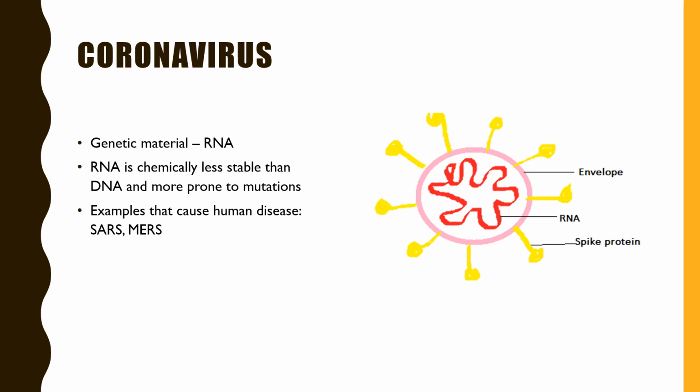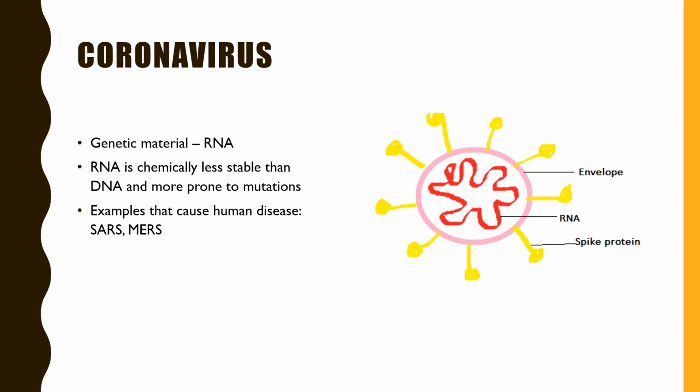Here is the genetic material, and it also has proteins, and these spike structures are called spike proteins. And this mauve shade membrane that I have made is the envelope, and this envelope is made up of phospholipids.